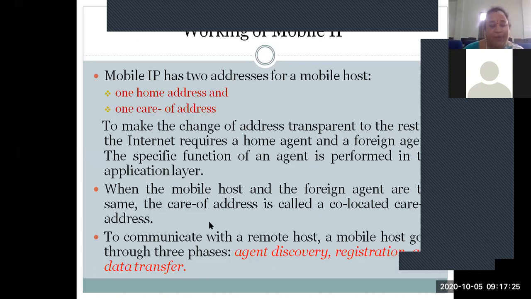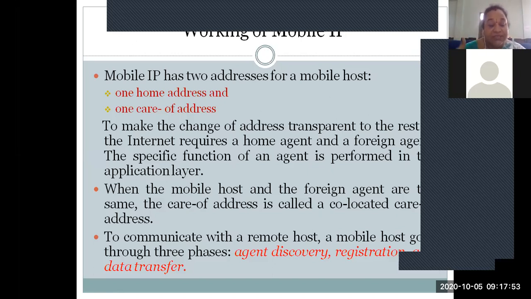So we are not staying in that particular area constantly, we are moving to the other foreign network immediately, so these foreign networks as we move through are going to allocate us temporary care of addresses, and those care of addresses are called the co-located care of addresses, right?